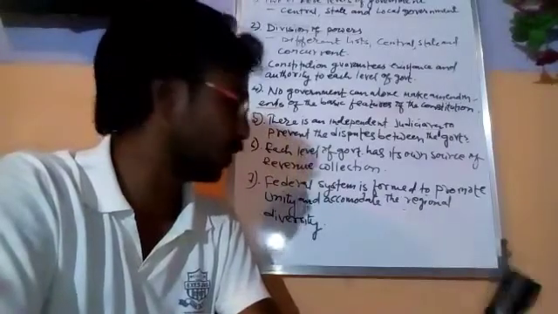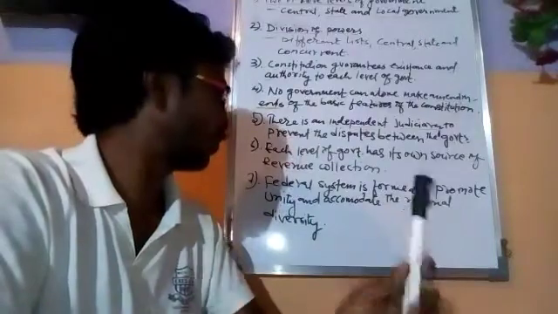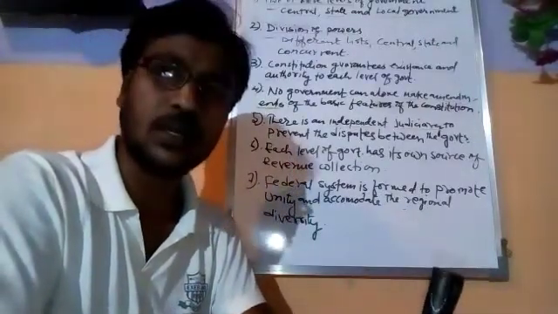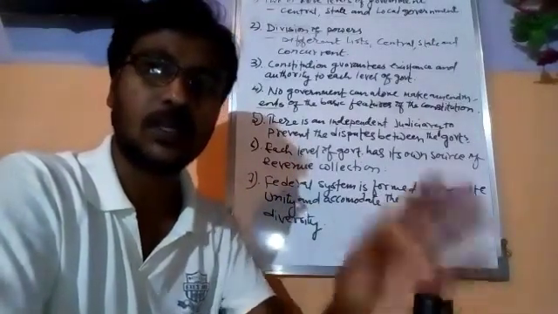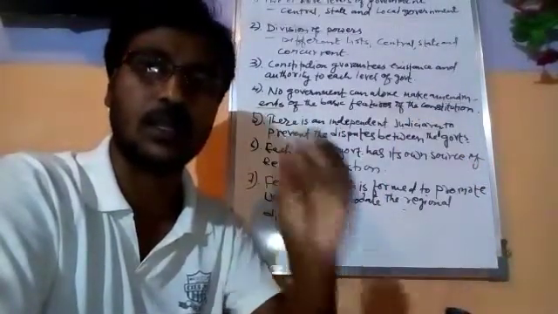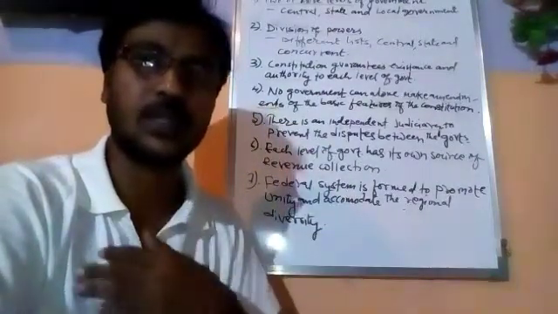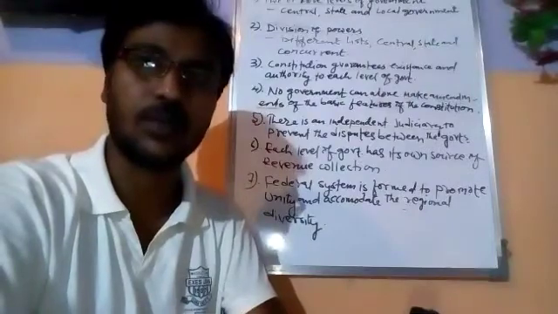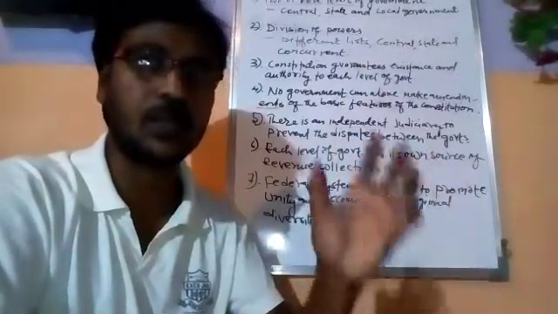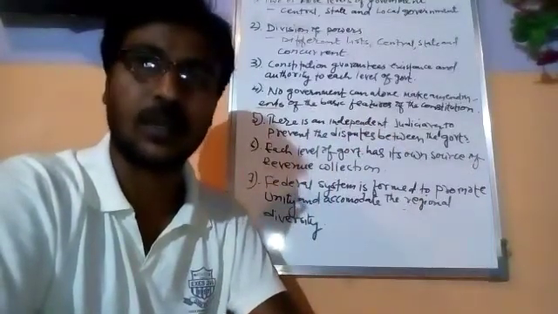To maintain this unity, the federal system has been formed, and also to accommodate regional diversity, so that each community living in different parts of the country may have their share in the government. That's why these regional governments are formed, so that the local people, the regional people may also have some part in the government.